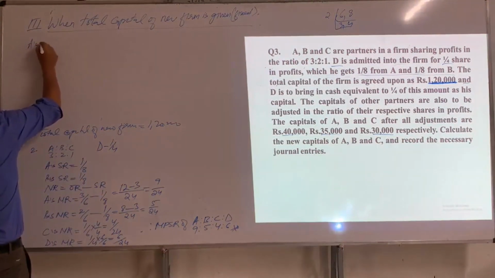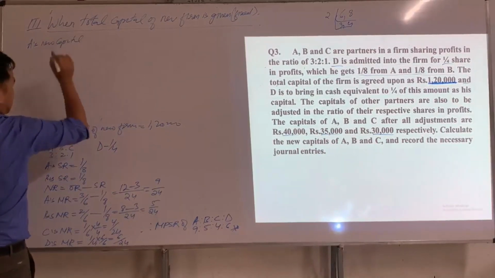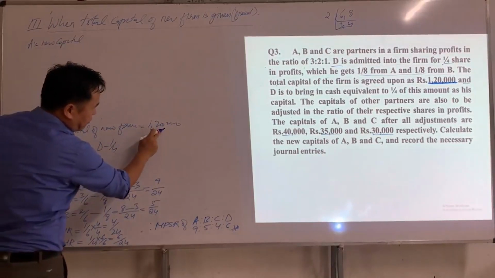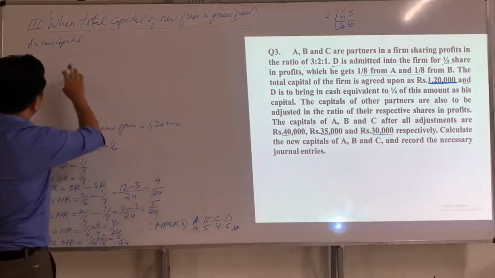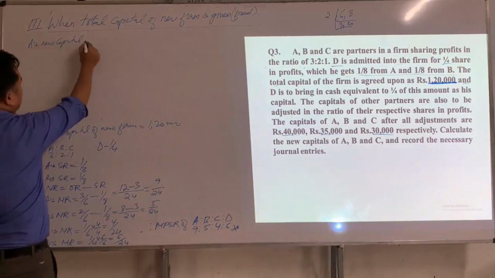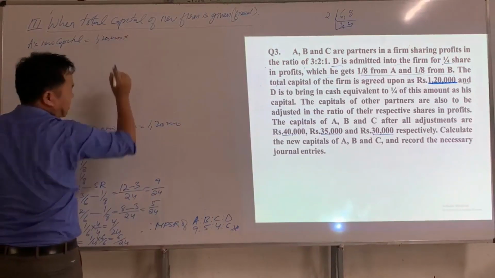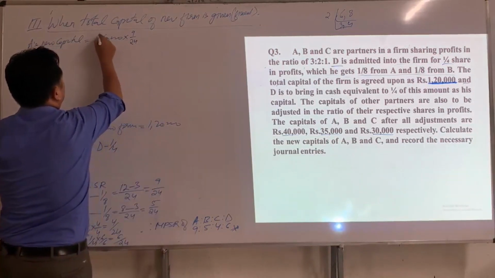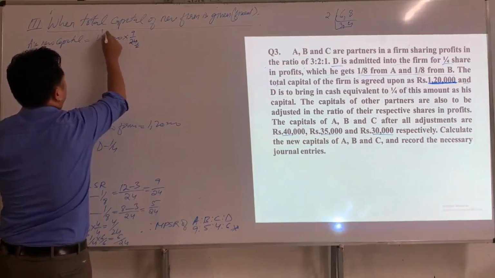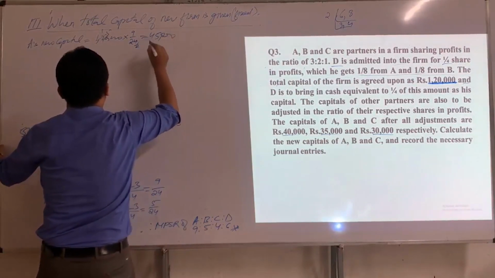Now, A's new capital is, we have to distribute the total capital among all the partners in their new profit sharing ratio. So we will get all the partners' new capital. A's new capital will be 1,20,000 multiplied by 9 by 24. 1, 2, 2 ones are 2, 5, 5 nines are 45. So A's new capital will be 45,000.